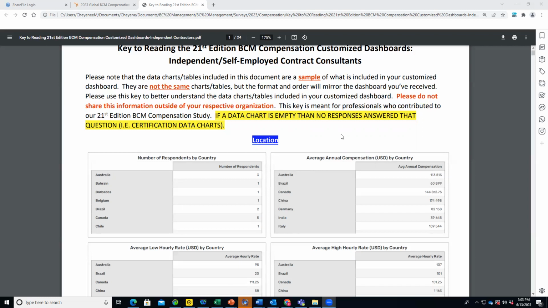And more importantly, there's some things we cannot put into the dashboard, such as these text headers. So this will give you an understanding and kind of a flow on where you are within the dashboard if you compare it to the key. Another thing that's really important to note is that all compensations within the independent self-employed contract consultant compensation dashboard are converted to US dollar for all the respondents, regardless of the country. And we did that for consistency and conformity in the reporting of the data.